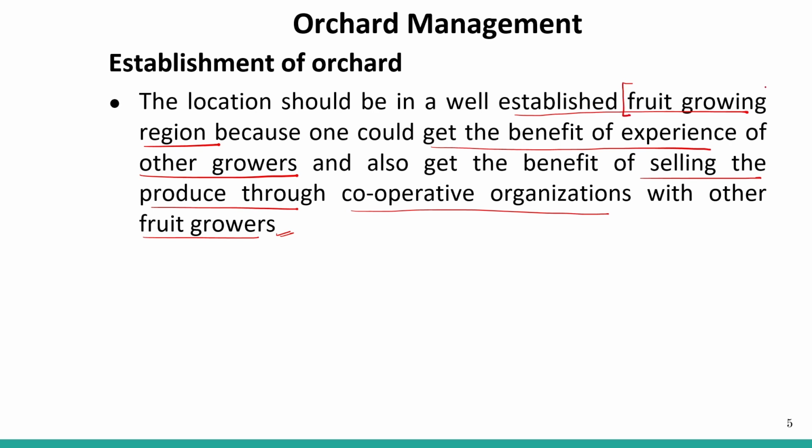The location should be in an already fruit growing area, because you will know what the pros and cons of growing fruit are. There will be other fruit growers that you can consult if you are having any type of problem. If you choose a location that is totally away from other fruit growing areas, you will not get so much information about fruit growing.